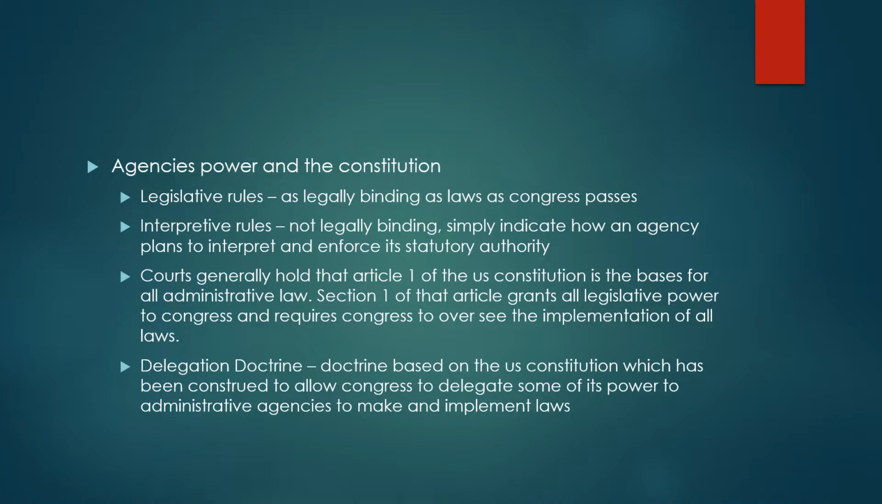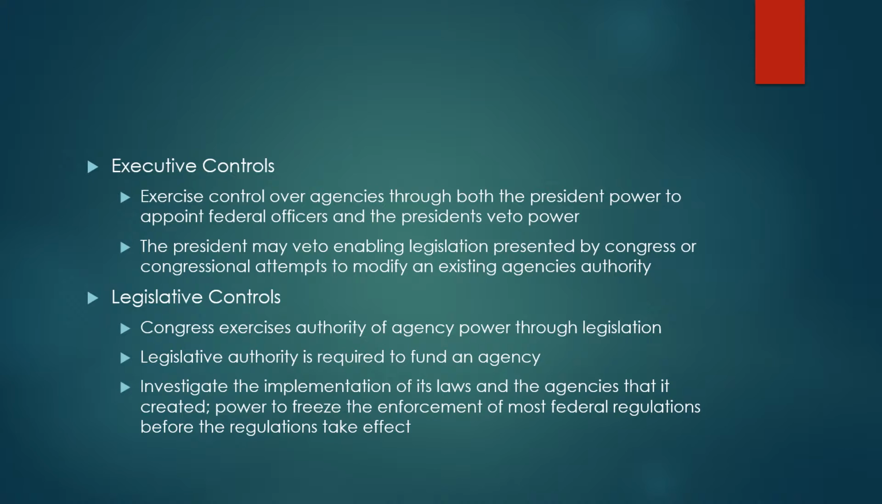The three branches of the government contain controls over agency powers and functions. Administrative agencies, which constitute the bureaucracy, are sometimes referred to as the fourth branch of the U.S. government. The executive controls exercise control over the agencies through both the president's power to appoint federal officers and the president's veto power. The president may veto enabling legislation presented by Congress or congressional attempts to modify an existing agency's authority.